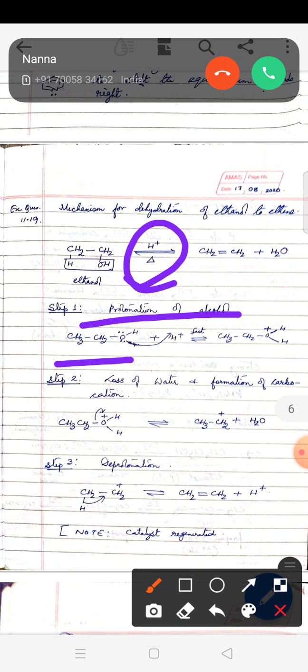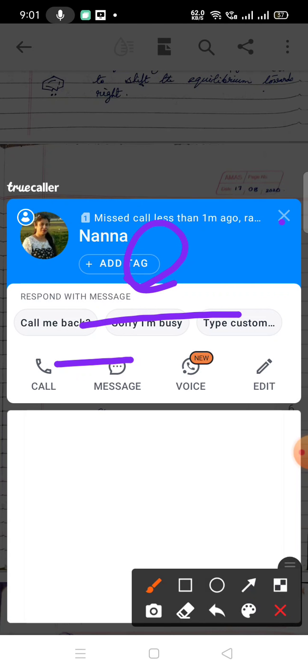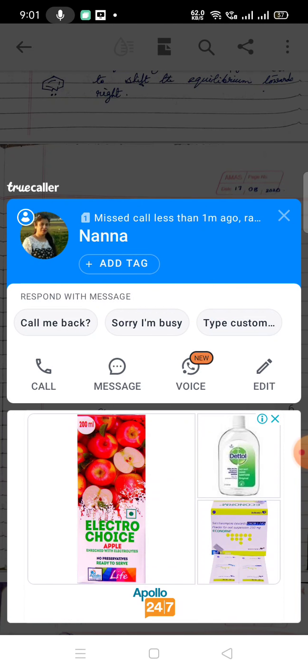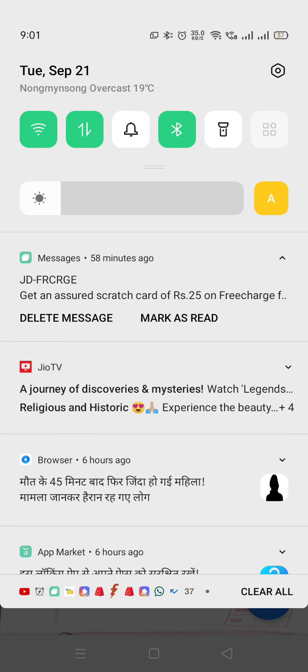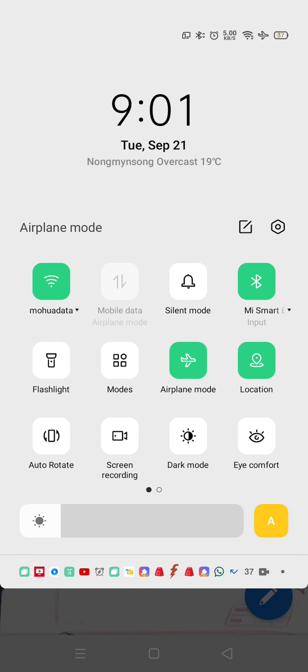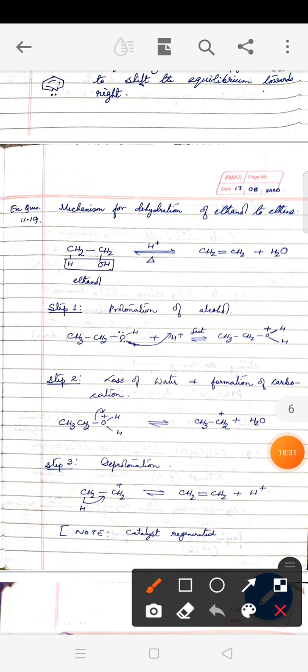Now in alcohol, when we write OH, there are lone pairs on oxygen. This oxygen will attack the proton, and the reaction is quite fast.